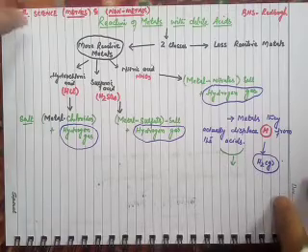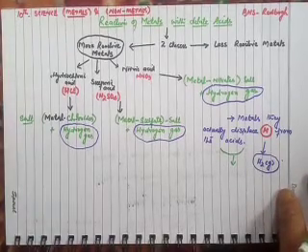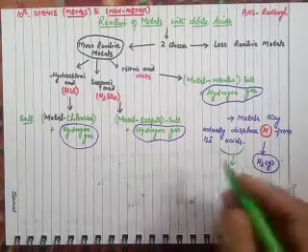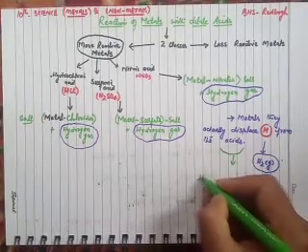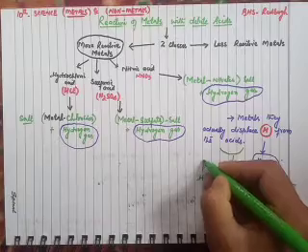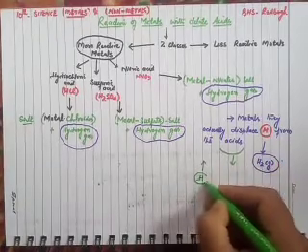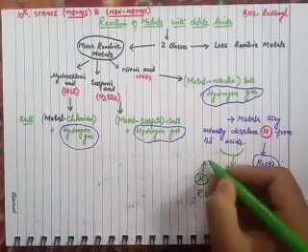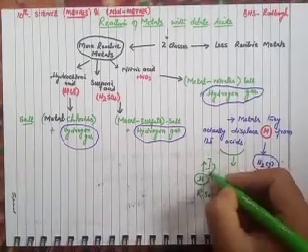Dear students, if we remind the reactivity series of metals, all those metals which lie above hydrogen in the reactivity series means that they are more reactive than hydrogen.